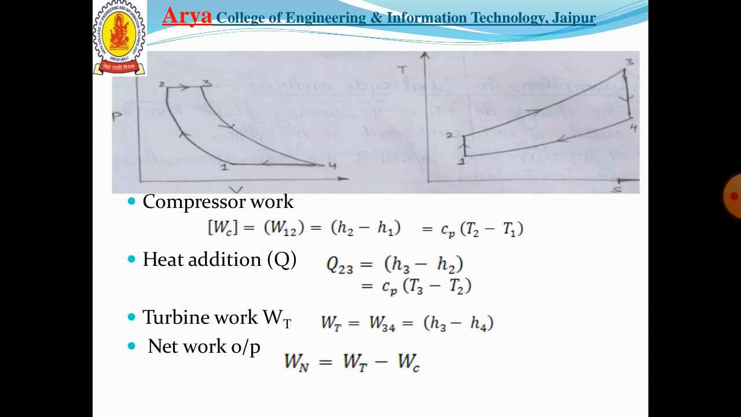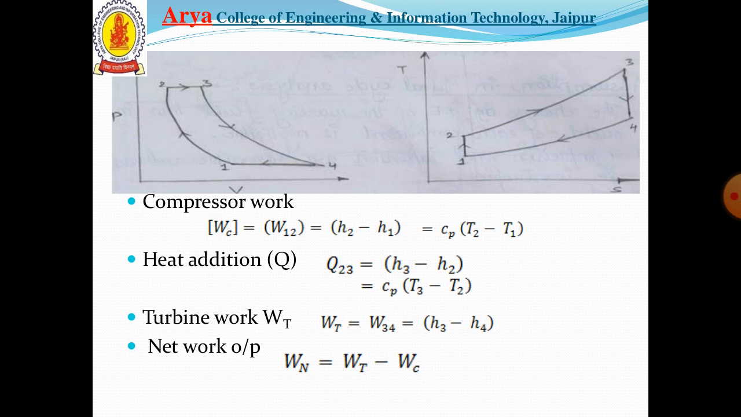Now, for the open cycle arrangement, we have the PV diagram, pressure volume diagram, and the TS diagram, temperature entropy diagram. The work done can be obtained from the HS diagram or TS diagram. Wc equal to W12, that is, the compressor process takes place between processes 1 to 2 isentropically. We get H2 minus H1 equal to Cp into T2 minus T1,